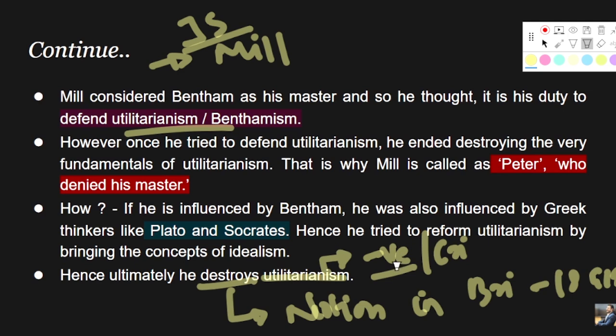But there came Mill to defend his master, that was Bentham, and said that no, whatever you are thinking is wrong. Utilitarianism is not only about the individual, it can also be seen otherwise, where one can derive his sense of happiness and pleasure by promoting the idea of the greatest happiness of the greatest number, by promoting the idea of general welfare, the welfare of the people rather than the mere individual.